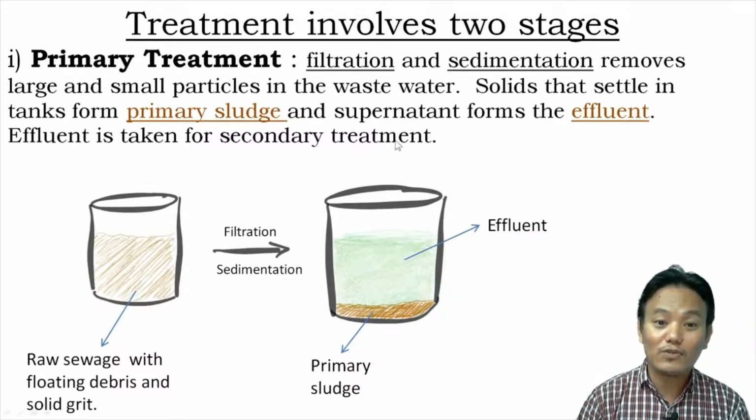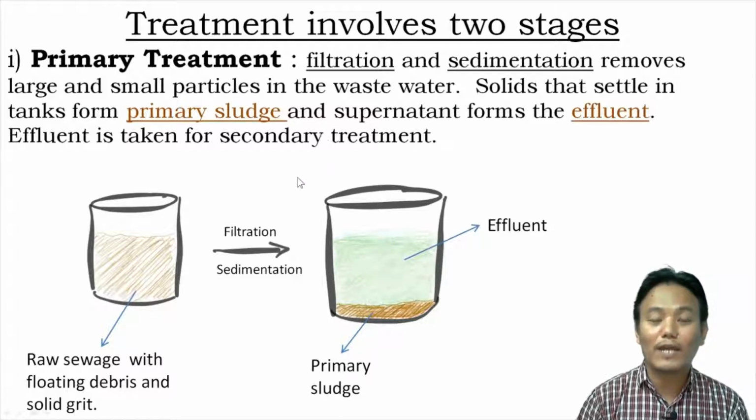During the secondary treatment process, the organic matter present inside the effluent is removed so that it becomes safe to be released into water bodies. Now, throughout the primary treatment process, we haven't seen the role of microorganisms.